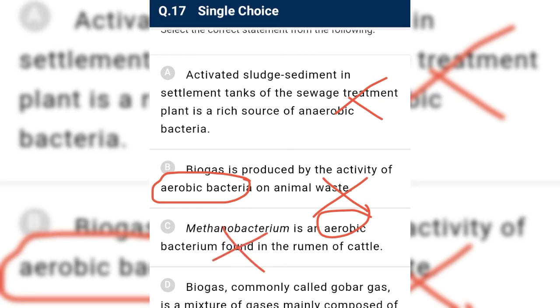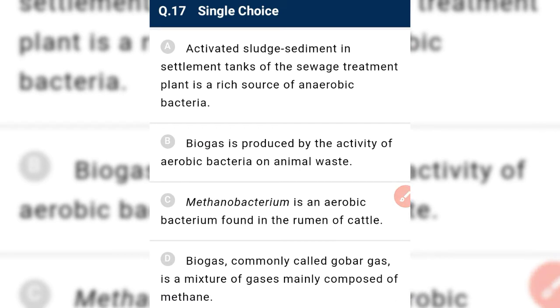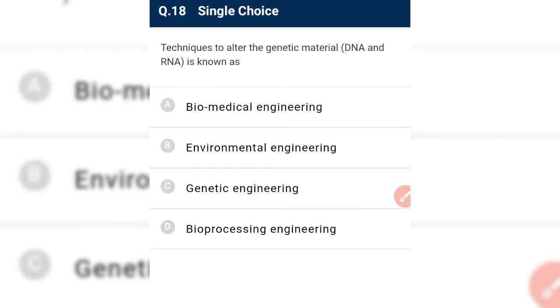Biogas, commonly called gobar gas, is a mixture of gases mainly composed of methane. Yes, it is mainly composed of methane. It contains H2S as well as CO2. Okay, so it is correct and it is the required answer. Okay, next. Technique to alter the genetic material is known as genetic engineering.